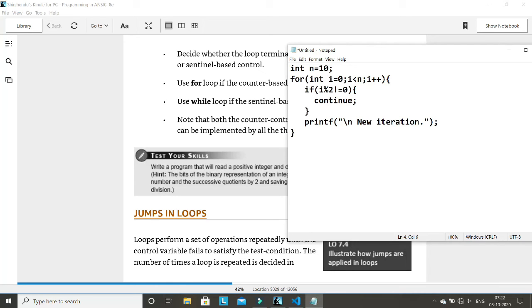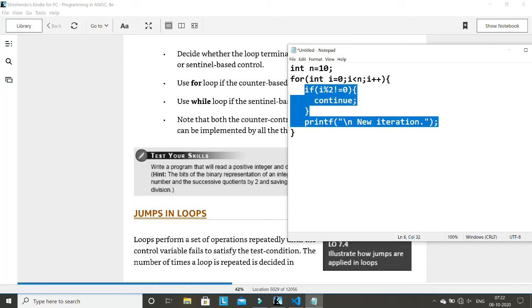It is that they repeat the body again and again, and it will go for multiple iterations until a condition is false. So if I remove this part, then what will happen? This is the body. If I remove this part, then this is the body. So this body will repeat again and again, going for multiple iterations. But the moment I write continue inside the body, so now this entire thing is a loop body. This is the entire loop body. So this loop body will execute 10 number of times, fine, but then not the complete body.